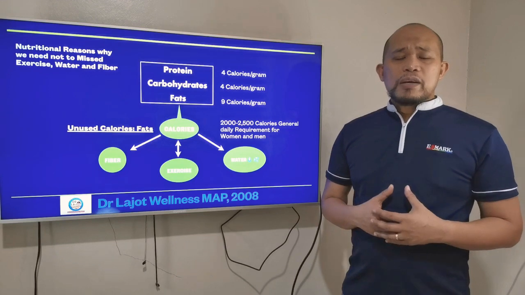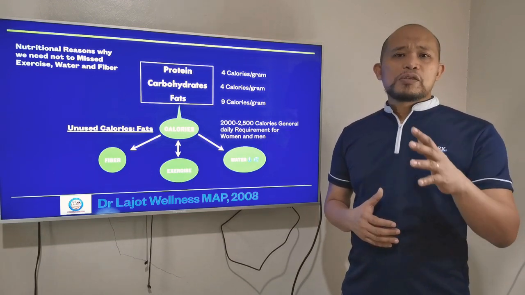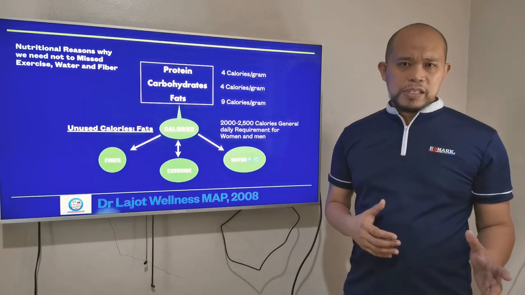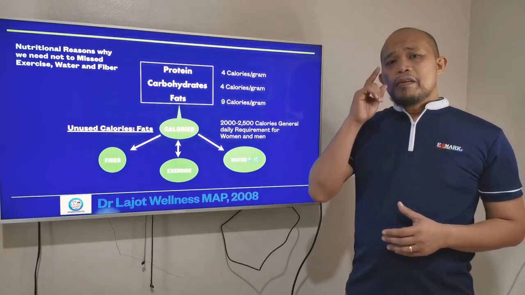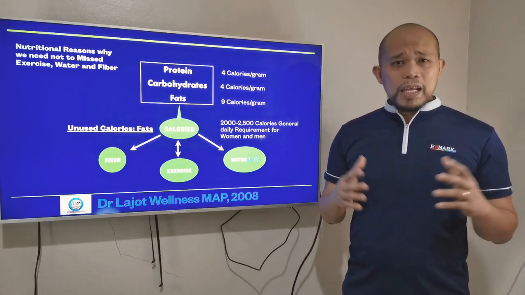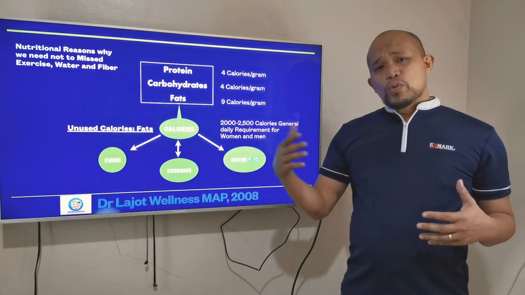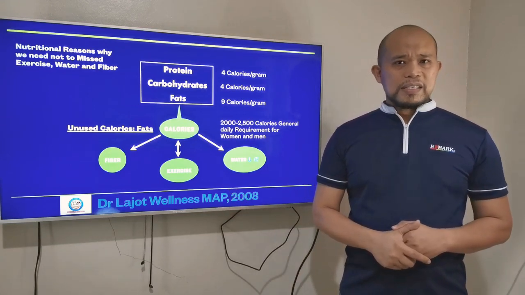They limit drinking water, and sometimes they don't drink water, because of some factors. But let me give you this: every 1 calorie needs 1 ml of water. Meaning, if you have 2,000 calories, you need to drink 2,000 ml.